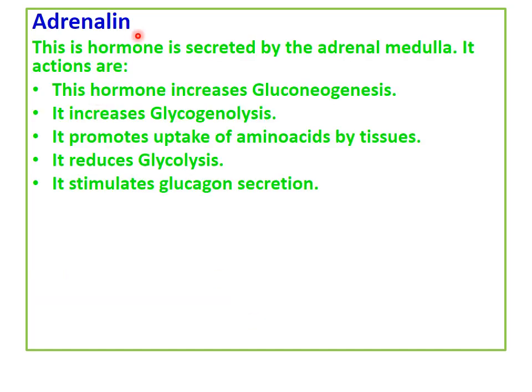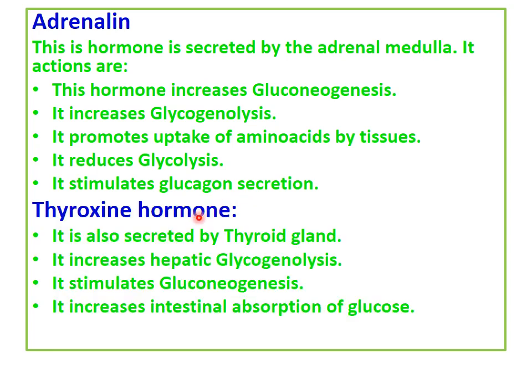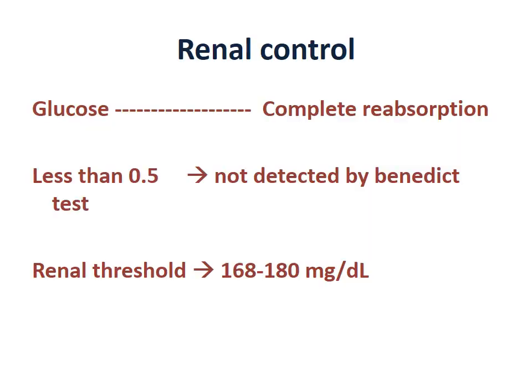Then adrenaline. This is a hormone that is secreted by the adrenal medulla. This hormone increases gluconeogenesis and glycogenolysis. It increases uptake of amino acids. It reduces glycolysis and stimulates glucagon secretion. Then thyroxine hormone, it is secreted by the thyroid gland. It increases hepatic glycogenolysis, also gluconeogenesis. It increases intestinal absorption of glucose.